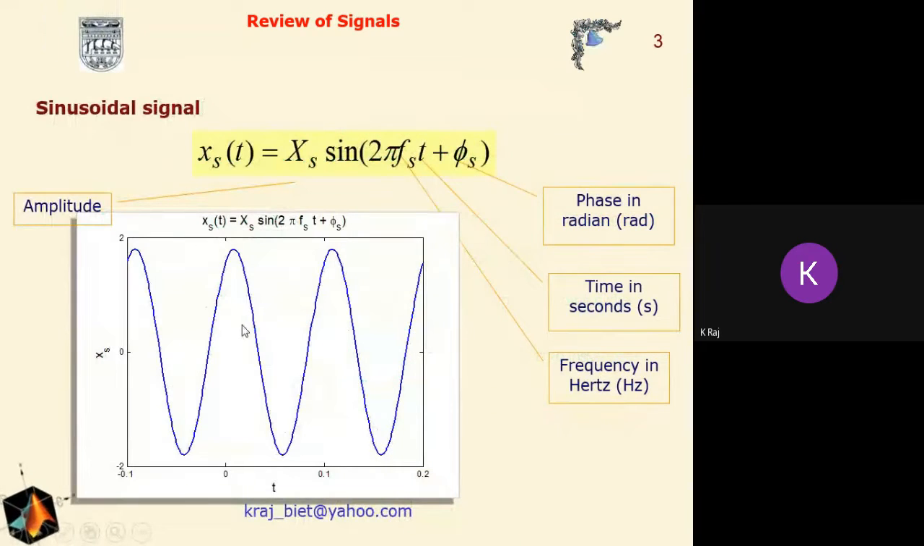Now, the graphical representation of the signal. Say we represent any analog signal mathematically. Then mathematically it is represented as x_s sine(2 pi f_s t plus phi_s), where x_s is the amplitude, f_s is the frequency in hertz, t is the time in seconds, and phi_s is the phase in radians. Now, the same can be represented graphically in the MATLAB command, as we have discussed in the previous lecture, that we will utilize the plot command.